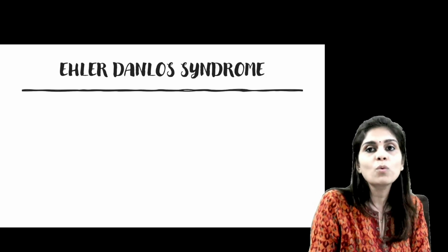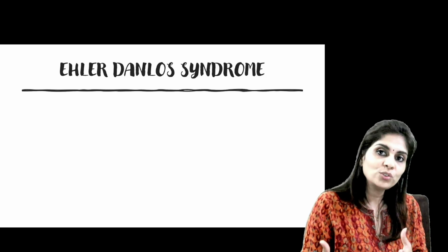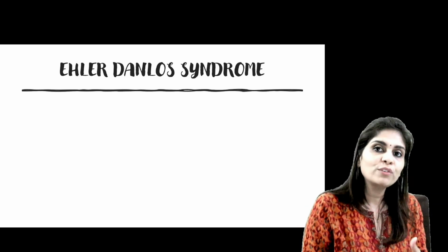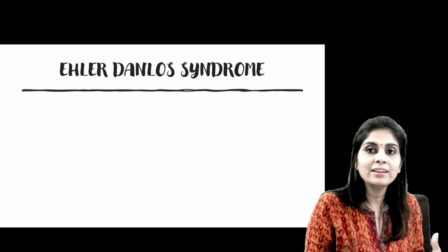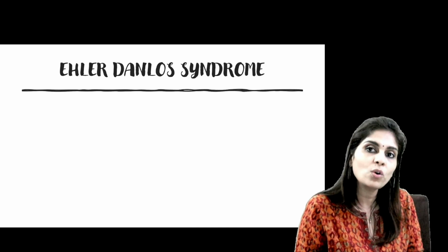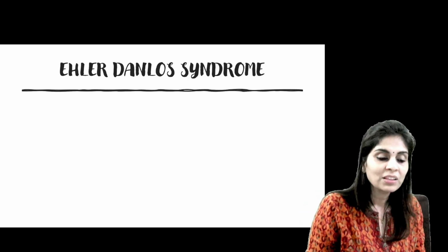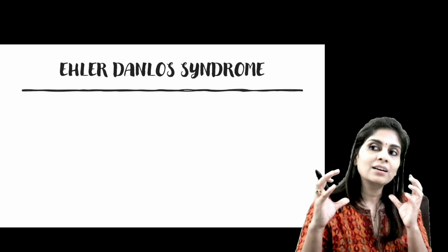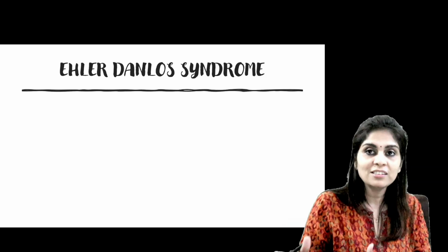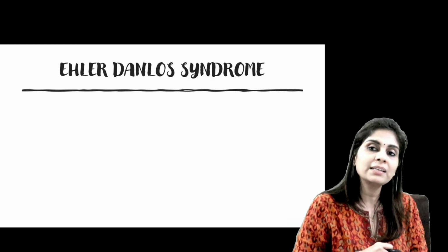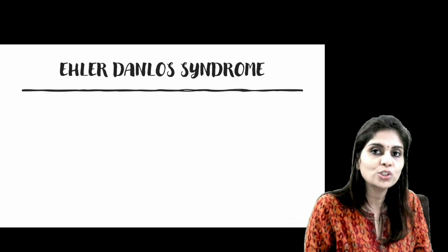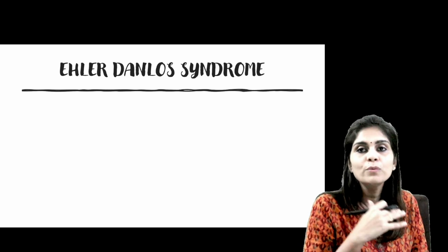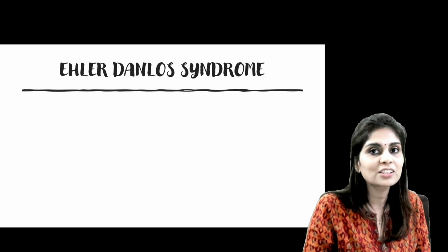without vessel involvement. When there is a soft tissue involvement or when there is vessel involvement, it's going to be very severe. Because if it's soft tissue involvement, it can present as bladder rupture, diaphragm rupture. If it's vessel involvement, it can present as aortic rupture. So that's about definition of Ehlers-Danlos syndrome. It's a group of clinically and genetically heterogeneous disorders characterized by hyperextensible skin, hyperextensible joints, easy bruisability, easy fragility, multiple hernias with or without soft tissue involvement, with or without vascular involvement.